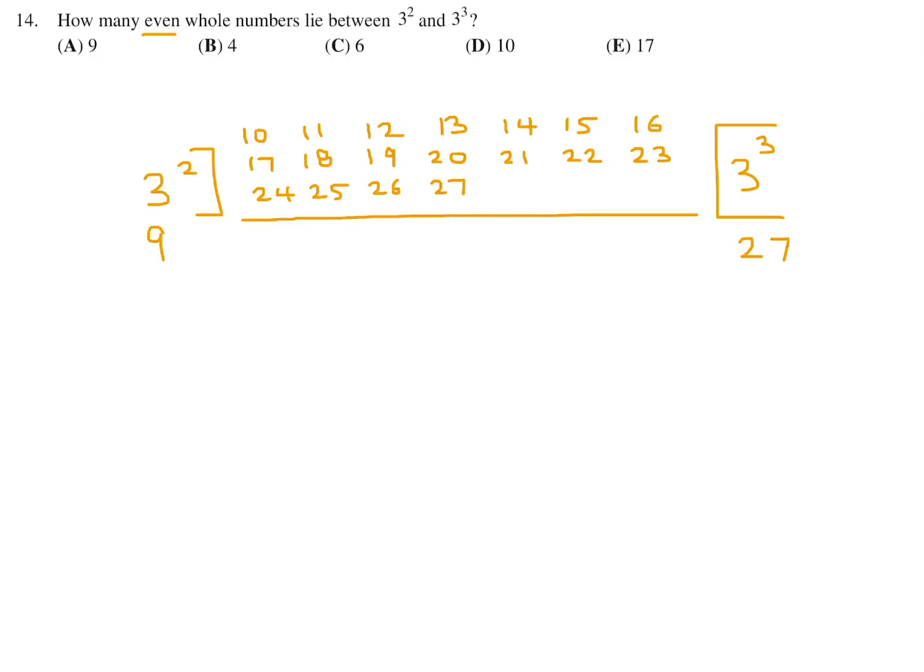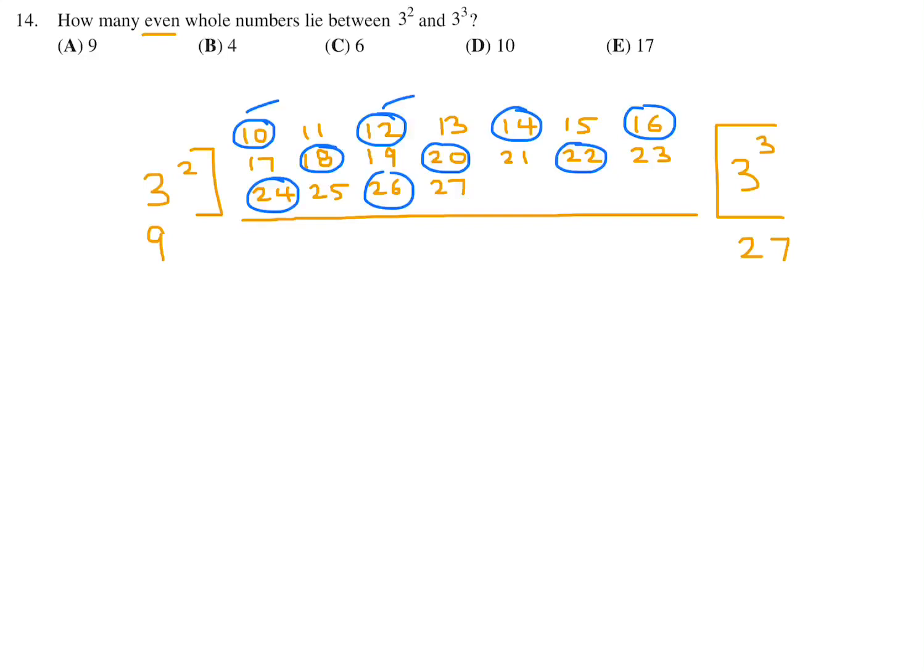And there you go. And we want only even whole numbers. All right, that's probably the mistake that most people make, is just count all these numbers. Only want the even ones. So 10, 12, 14, 16, 18, 20, 22, 24, 26. So how many did I count? 1, 2, 3, 4, 5, 6, 7, 8, 9. 9 of them. So number 14, the answer is A.